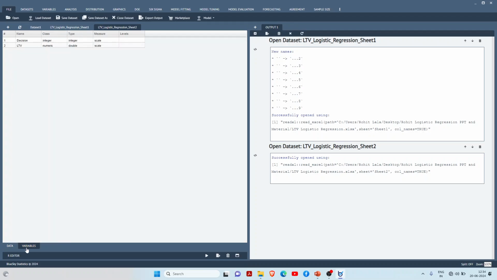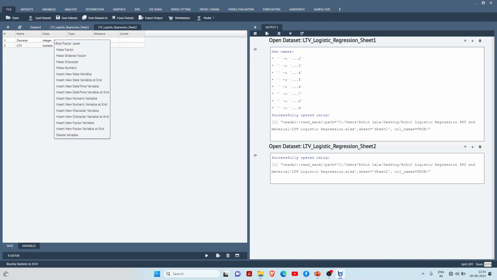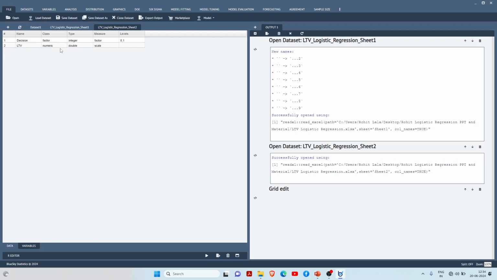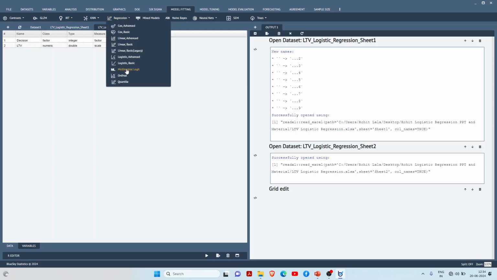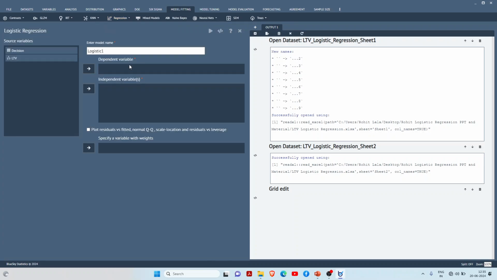So this basically is given. Decision by default is taken as integer, so I have to make it a factor here. I have just changed it to factor. Now I am trying to run a logistic regression. First go to model fitting, click on regression, and go to logistic basic regression. Obviously your dependent variable is your decision whether to approve the loan or not, and your independent variable is your LTV.